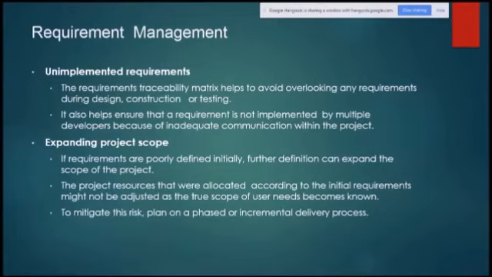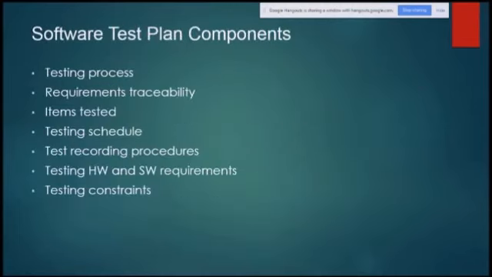Expanding project scope: if requirements are poorly defined initially, further definition can expand the scope of the project. The project resources that were allocated according to the initial requirements might not be adjusted as the true scope of user needs becomes known. To mitigate this risk, plan on a phased or incremental delivery process. So these are the requirement management related risks, what is involved, and how you can minimize them. You have to be careful at every stage, right from beginning to end.